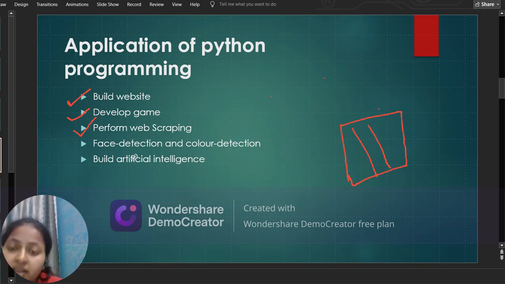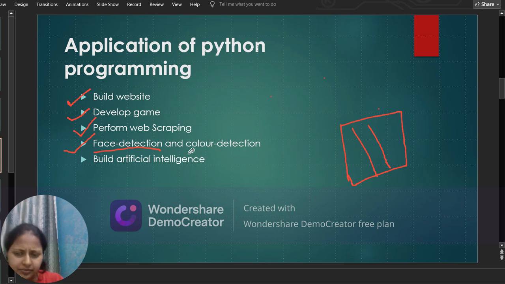Face and color detection. Firstly I will explain face detection. Face detection is used many times in our phones. We use face lock or thumb lock. So in face detection, the Python language is used. This is a very good example. You can see it live in your phones. When your face matches the phone, only then does your phone get unlocked. Otherwise, no. So this detection part in your phone is done by Python programming.